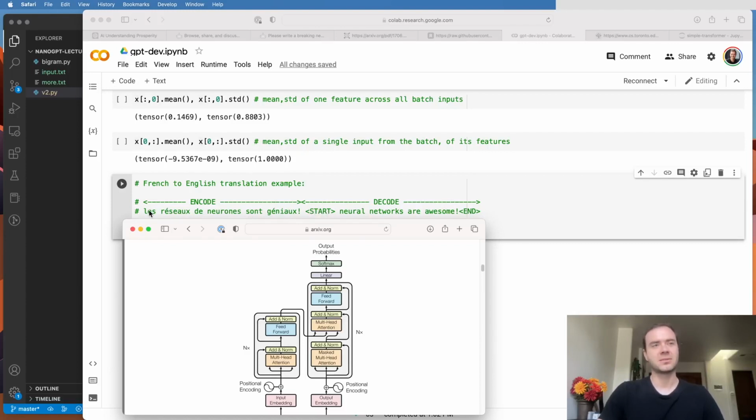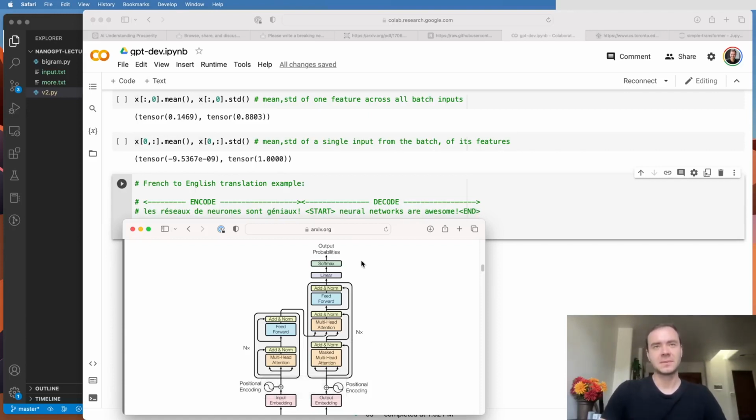You are expected to read in this and condition on it, and then you start off the generation with a special token called start. This is a special new token that you introduce and always place in the beginning. Then the network is expected to output "neural networks are awesome," and then a special end token to finish the generation. This part here will be decoded exactly as we've done it.